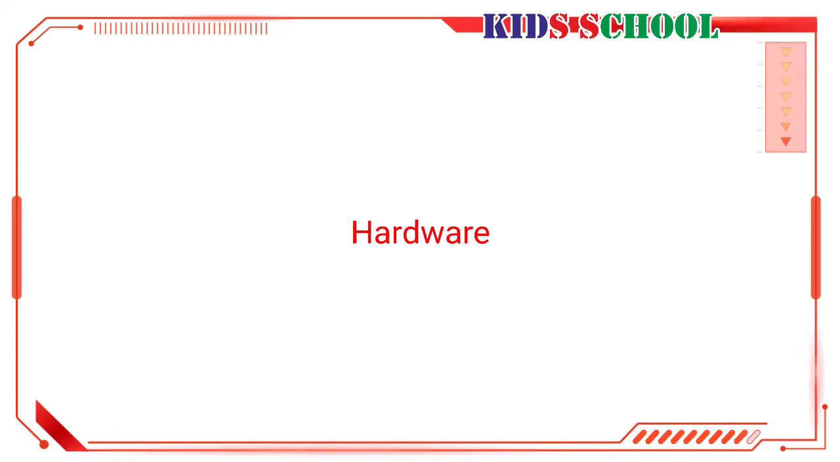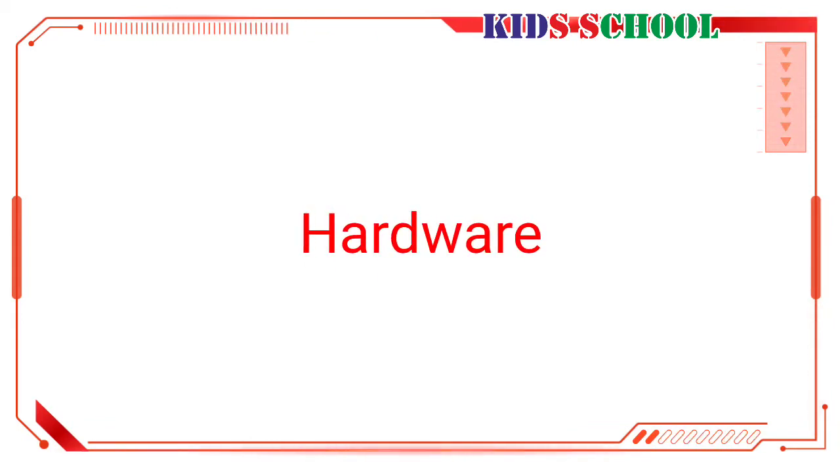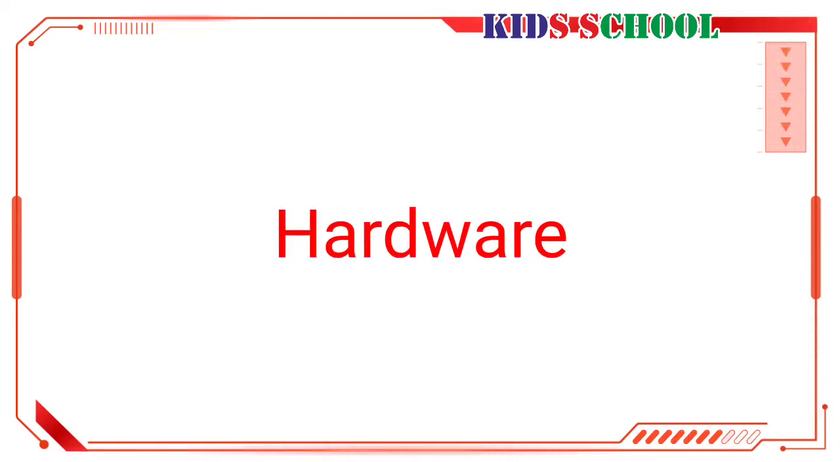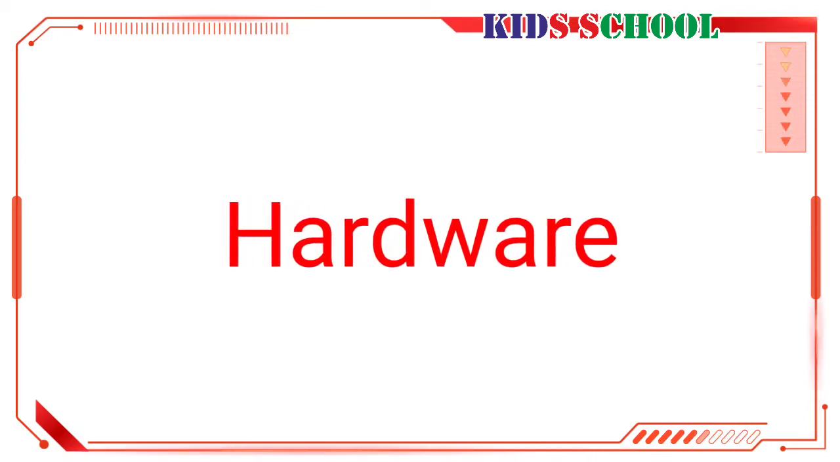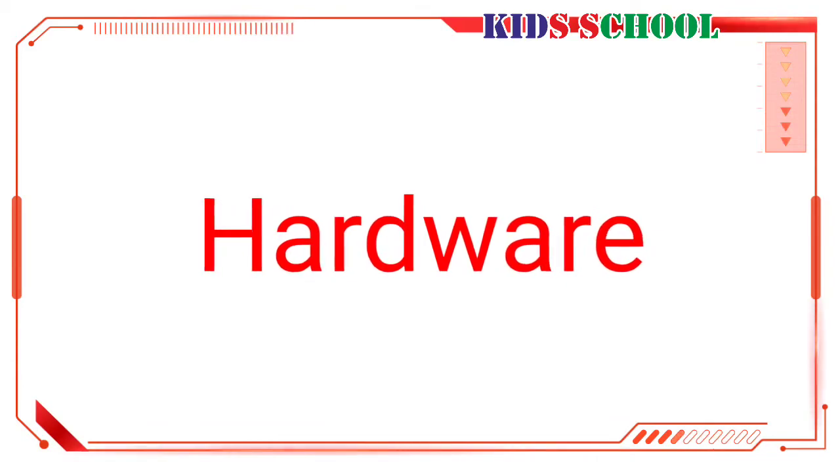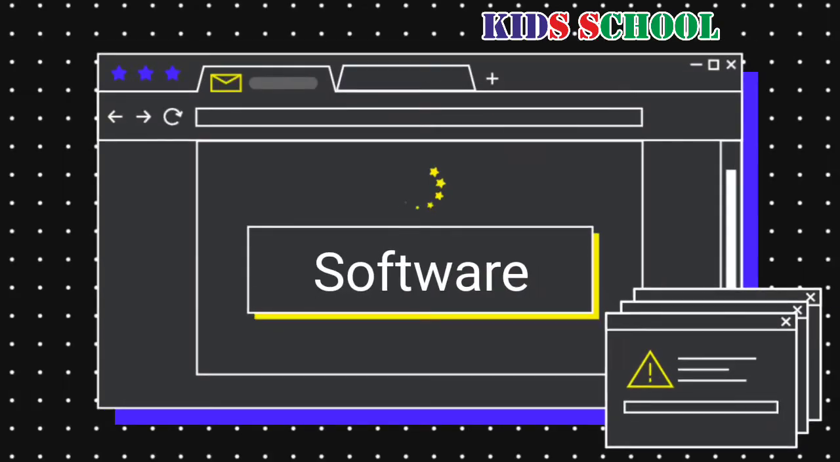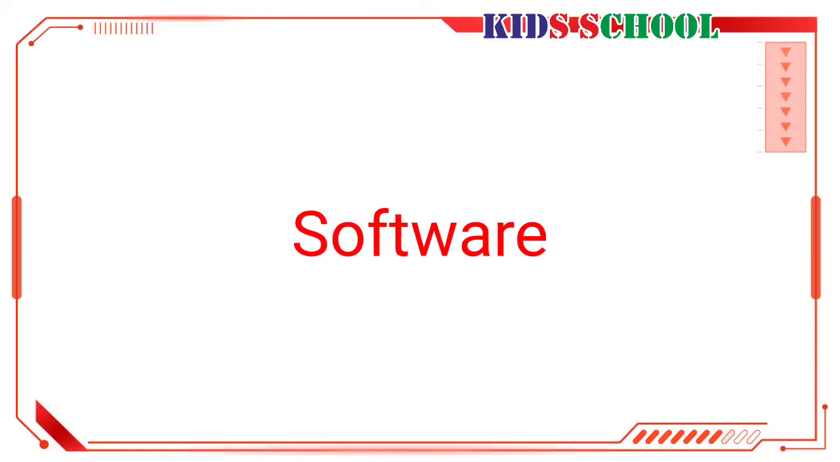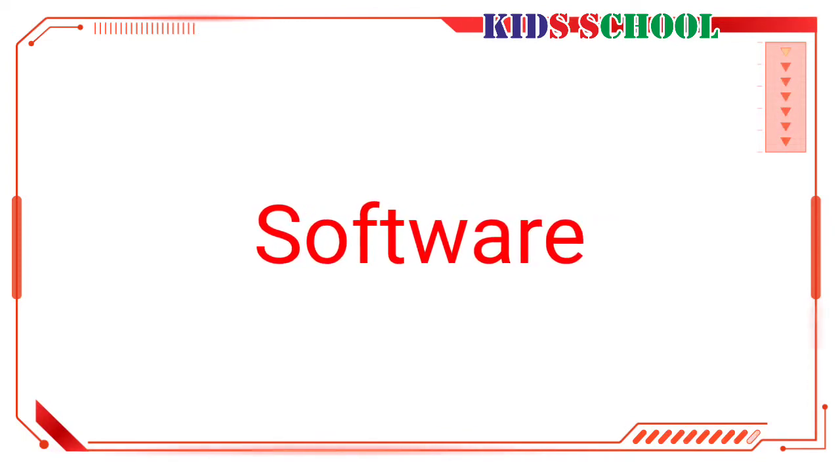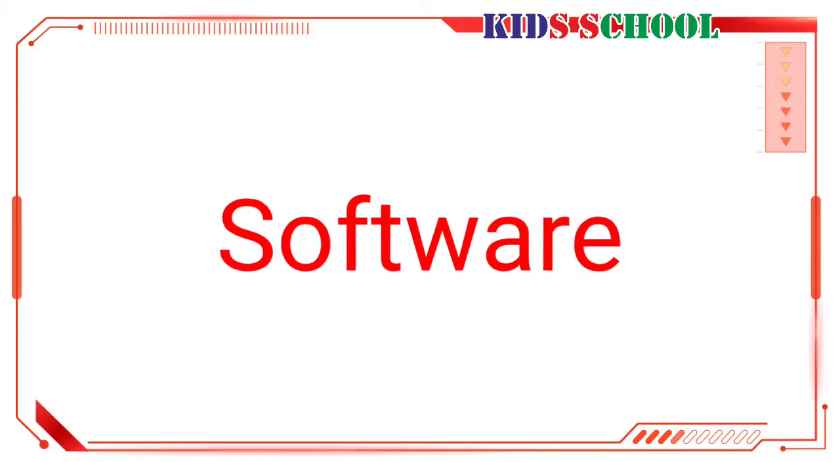Hardware. Dear students, all the parts of a computer that you can see and touch is called hardware. The keyboard, mouse, monitor, printer and the CPU box all are hardware. Software. The instructions needed by a computer to do all the work is called software. You cannot see or touch software.